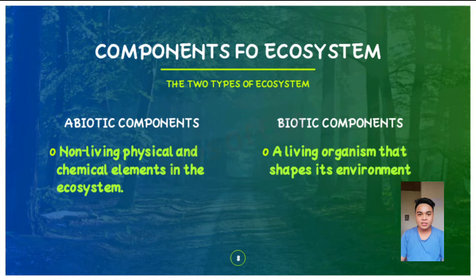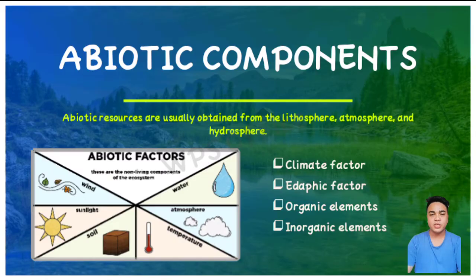Let us first define what abiotic components are. Abiotic components are the non-living physical and chemical elements in the ecosystem. So it means that it is non-living, like chairs, bags, and etc. While biotic components are living organisms that shape the environment. These are humans, animals, and etc. that are breathing. Abiotic components are composed of four structures. These are climatic factor, edaphic factor, organic elements, and inorganic elements.